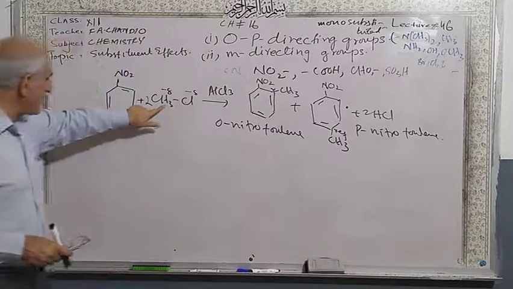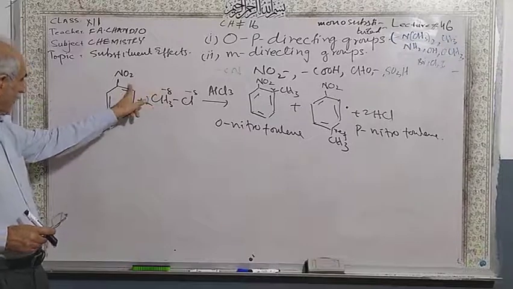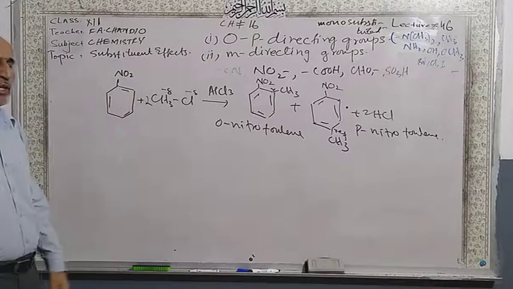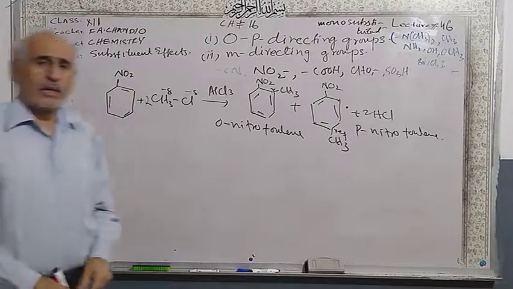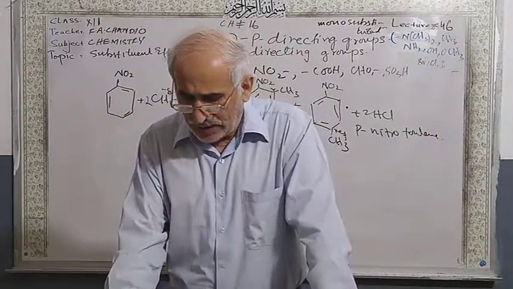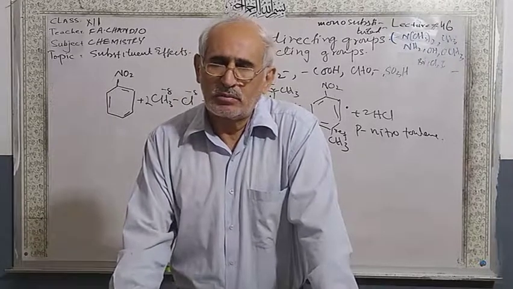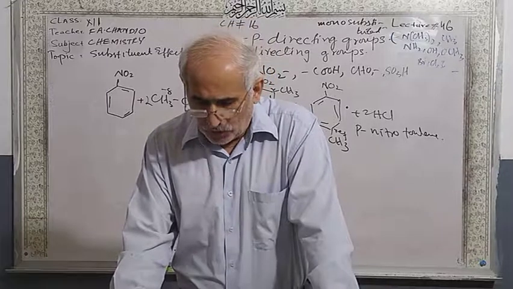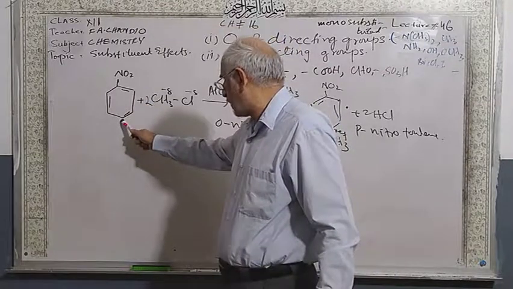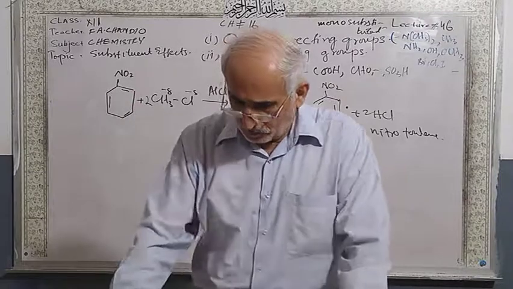This means this methyl group, halogen group, OCH3 group, amine group release electrons towards the benzene ring at the ortho and para positions. These positions are electron rich after releasing, so the electrophile can attack at the ortho and para positions, because the other position is electron deficient.